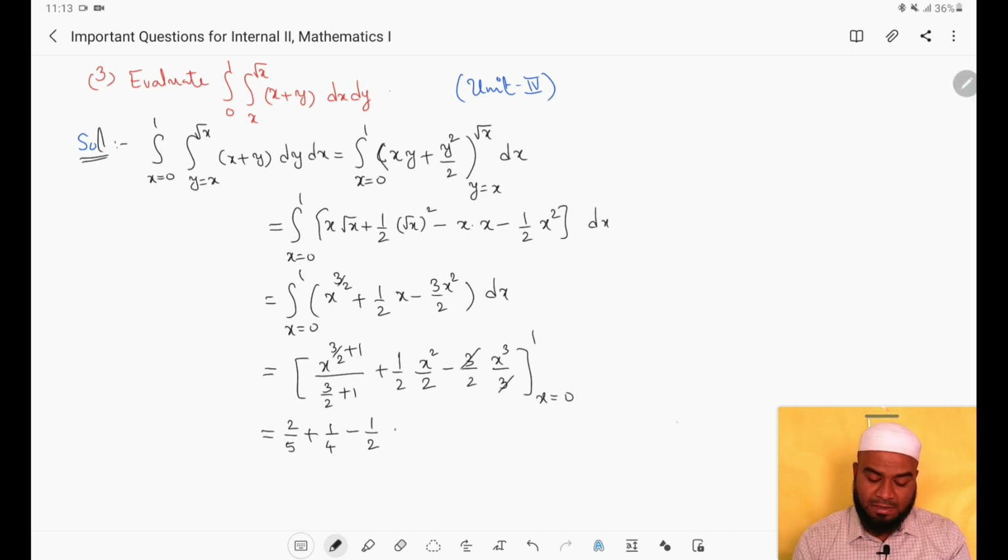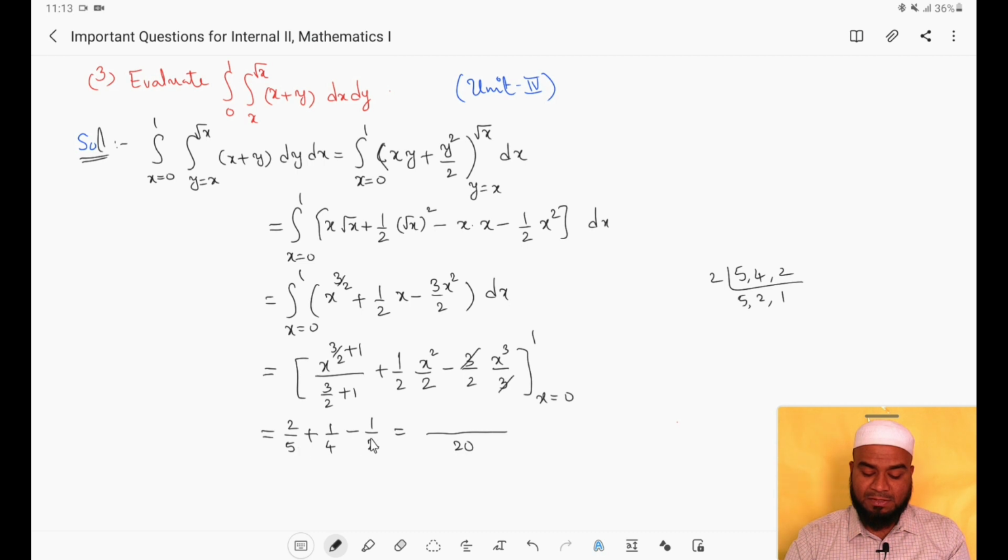Now simplify this. When we take the LCM of this, we will get it to be 20. So how to find the LCM? 5, 4, 2. Find the LCM of this. 2, 5 as it is, 2 to the 4, 2 to the 1. Then LCM will be, multiply 2 into 5, 10 into 2 is 20.